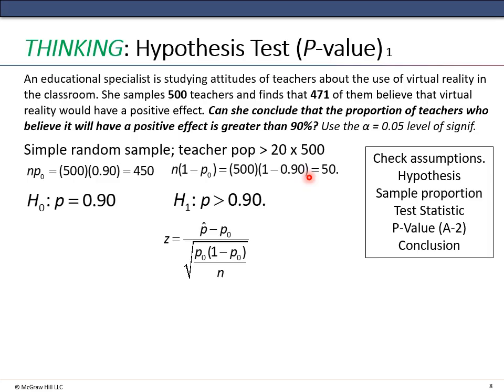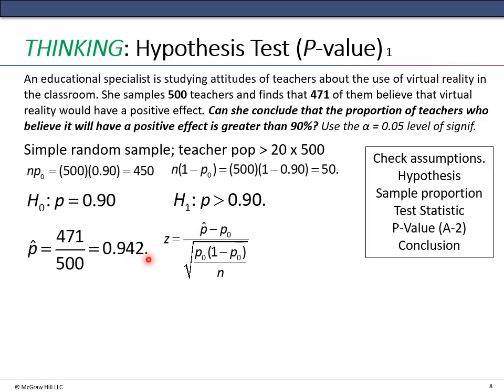Our null hypothesis is that the proportion is 90%, and our alternative hypothesis is that it's greater than 90%. Can she conclude the proportion of teachers who believe it will have a positive effect is greater than 90%? So that's our alternative hypothesis. Now we have everything we need to calculate our test statistic. Oh, did I lie there or what? We did not calculate 471 out of 500, our p hat, or the sample proportion. Now we have everything, my bad.